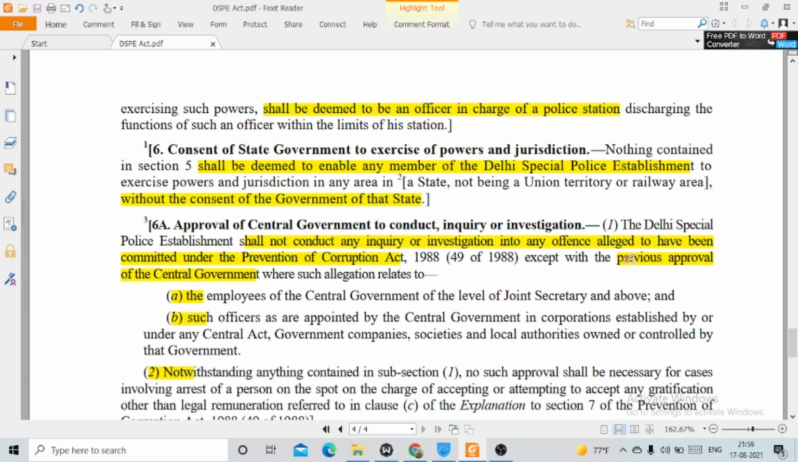Then section 6, consent of state government to exercise of powers and jurisdiction. Nothing contained in section 5 shall be deemed to enable any member of the Delhi Special Police Establishment to exercise powers and jurisdiction in any area in a state not being a union territory or railway area without the consent of the government of the state. So it is mandatory. If a member of the Delhi Special Police Establishment is making any investigation in a jurisdiction which is not a union territory or railway area, then he can do so only with the consent of the government of that state.